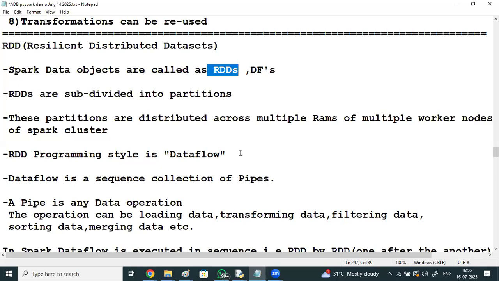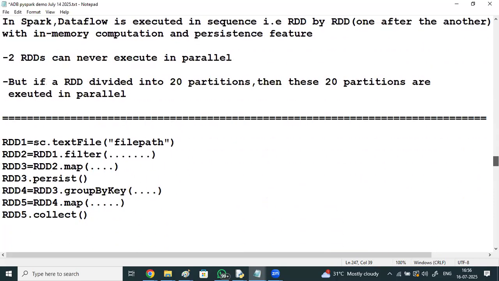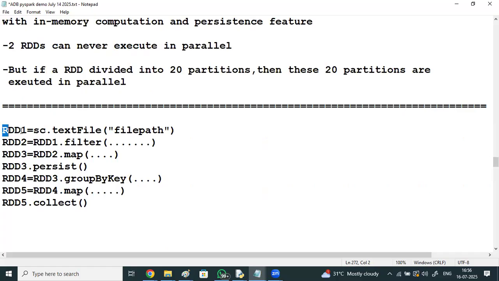That's right. So RDDs are immutable in nature. They won't get modified. Here, RDD1.filter doesn't mean RDD1 is getting modified. You are just taking its output, and a new RDD is generated. The original RDD, if it has 10 lakh records, will still have 10 lakh records. But from the 10 lakhs, you filter only Hyderabad records or a particular department's records. Think that only 2 lakh records you are filtering. RDD2 will have 2 lakhs, and the original with 10 lakhs will be there as it is.